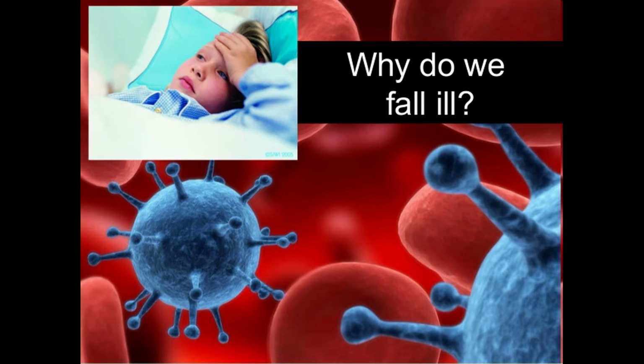Today we are going to see a new topic. The chapter's name is Chapter 13, and the chapter is Why Do We Fall Ill? First of all, before learning this chapter, we should know what a healthy condition is and what a condition of disease is. You know that our body is made up of cells, right?